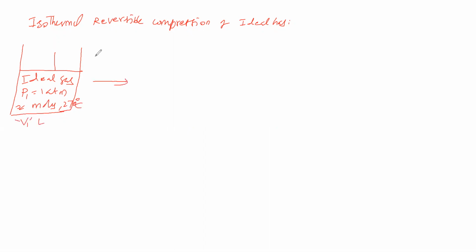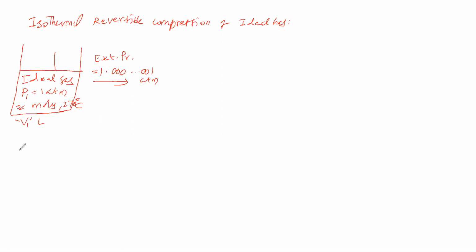Okay, now we have to give external pressure. The external pressure should be greater than the pressure of the system, then only compression is possible. Therefore, we will take this much pressure. Now, the pressure difference between these two is infinitesimally small. Like this, we have to take infinite steps. At each step, you leave the system for infinite time such that system and surroundings reach equilibrium. Okay, you have to do it like this.